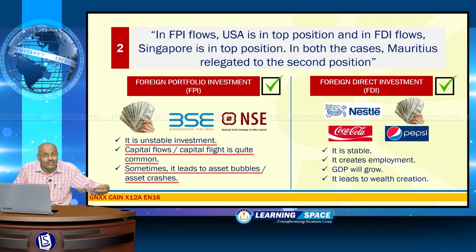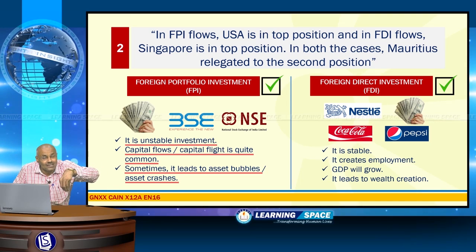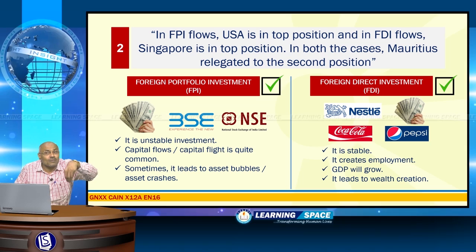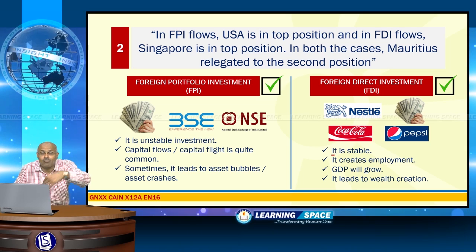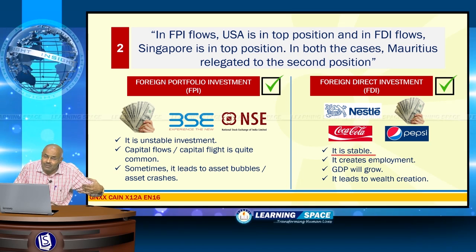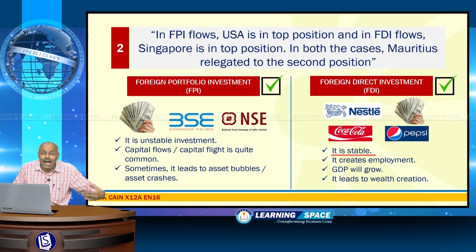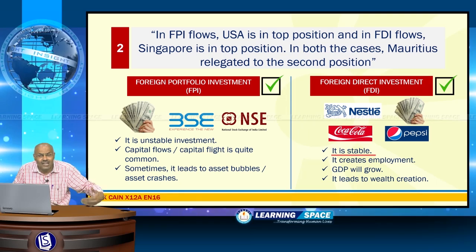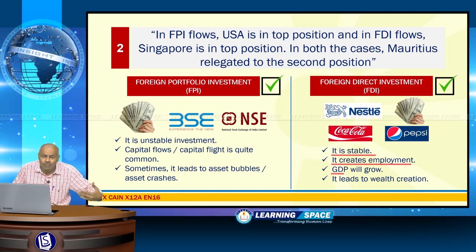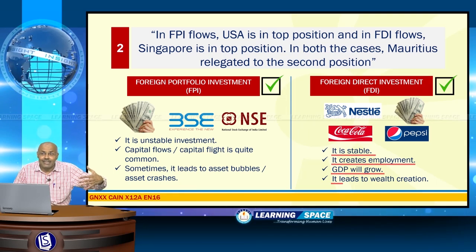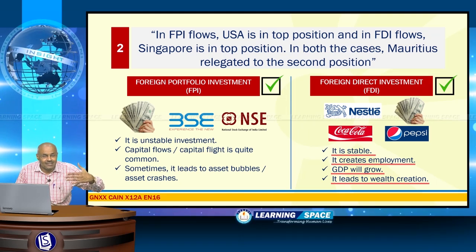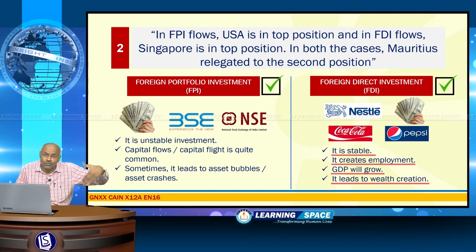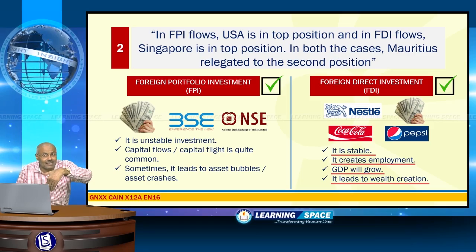This is basically investment in stock markets from the foreign land. And if you look at foreign direct investment, it is more stable. Investment flows into the country and it establishes its own infrastructure in our country. It creates employment, GDP will grow, and ultimately it will lead to wealth creation. And these are the traits of foreign portfolio investment and foreign direct investment.